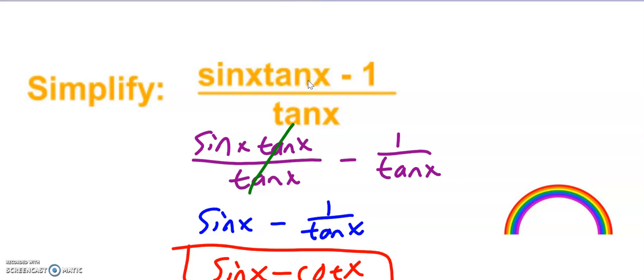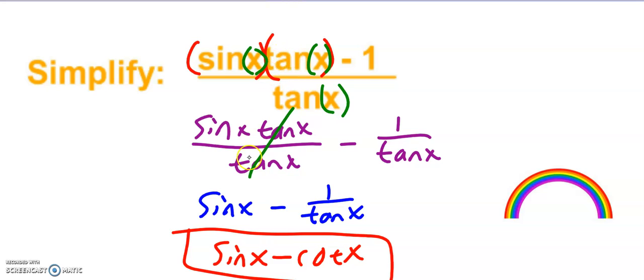If you wanted to, if I put parentheses here and parentheses here, it's the same thing. And then I could even add a parenthesis around the x so that I know that that's the input to the function. But that's what it means. So I split up the expression, the fraction. Now tangent of x in the numerator, tangent of x in the denominator, I can reduce that. So I get sine of x minus 1 over tangent of x.